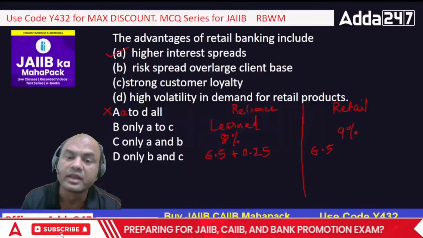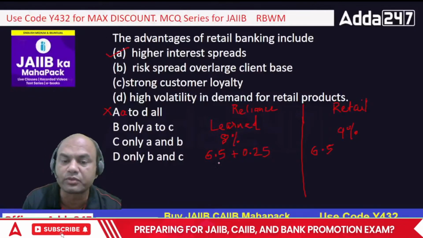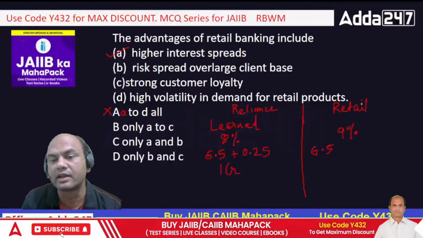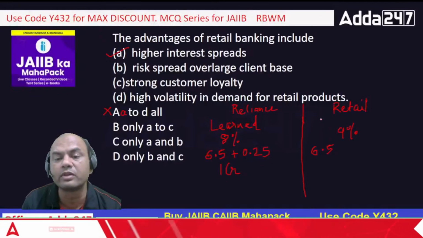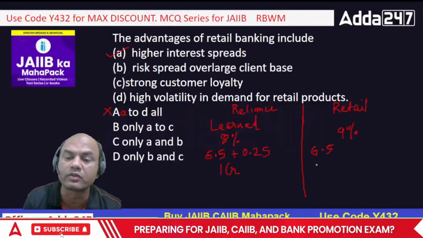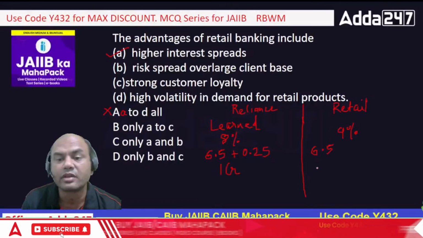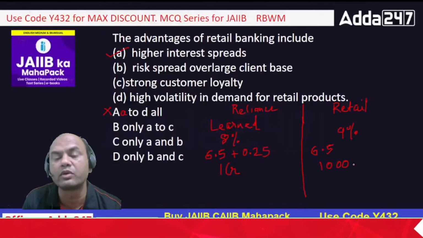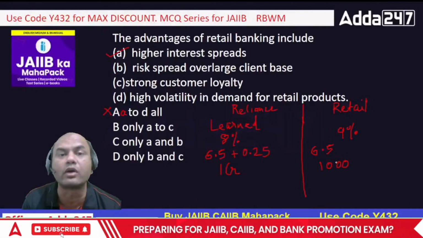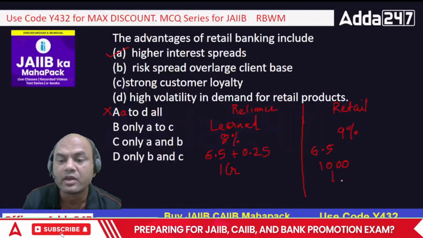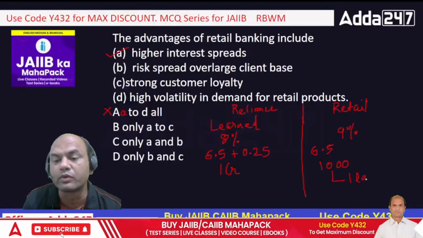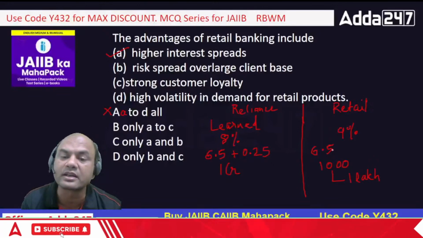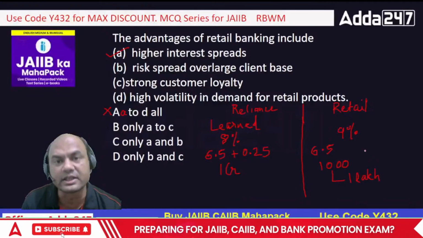This is also true. Giving one loan to Reliance of, let's say, 1 crore. And in retail banking, this 1 crore will be divided into around, let's say, 1000 clients. So if I divide this 1 crore into 1000 clients, each one will get around 1 lakh rupees, right? So 1 lakh loan is distributed to 1000 clients over here. Because of this, my risk gets lower.